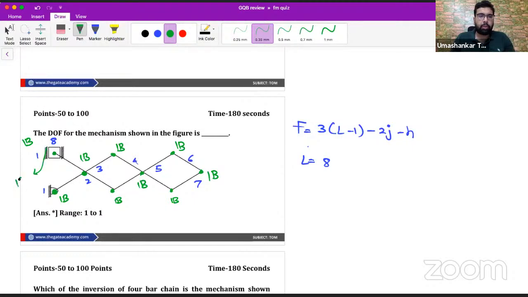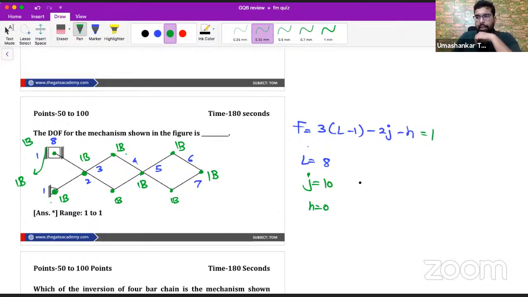Don't forget to take care of the sliding pair, my dear. So how many binary joints did we get? 3, 3, 3, 6, 9, and 10. So binary joints is 10, and H is 0. If I put it here, I get F equal to 1. Degree of freedom is 1.